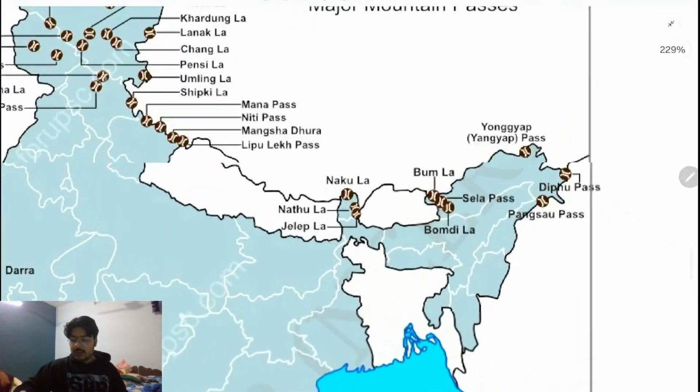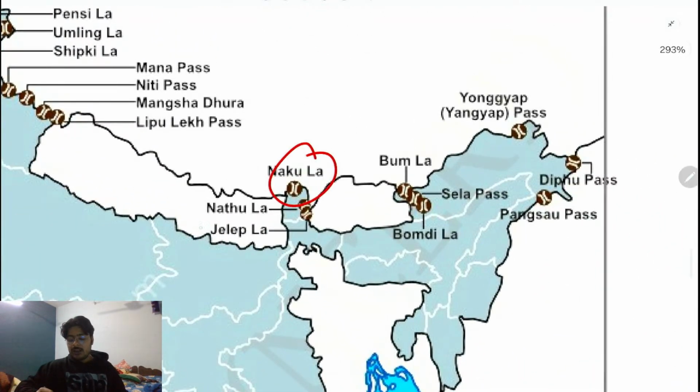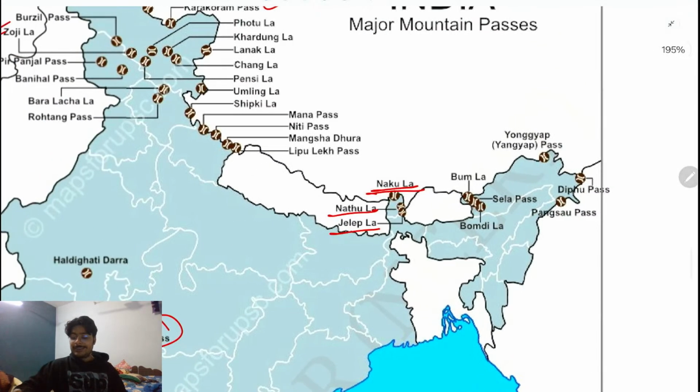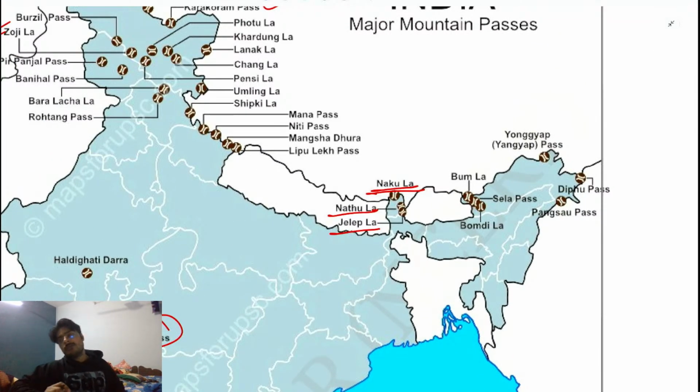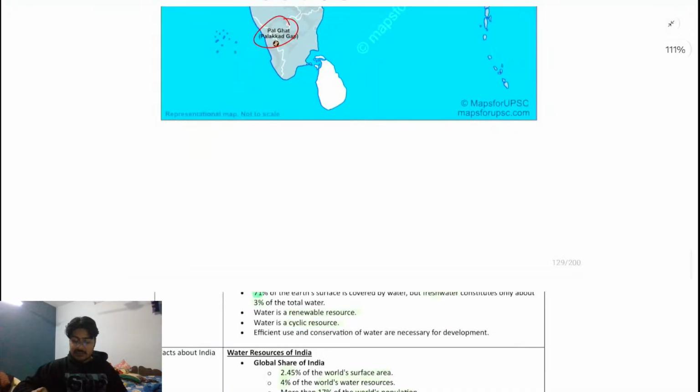है ना, very important. Nakula is in Sikkim, Nakula, Nathula and Jelepla, these all three are in Sikkim, ठीक है। And Sikkim is also India's first organic state. In addition to that, in Sikkim we have the Kanchenjunga, which is a Ramsar site, national park, biosphere reserve, everything is there. Hmm? Diphu Pass and these things are.